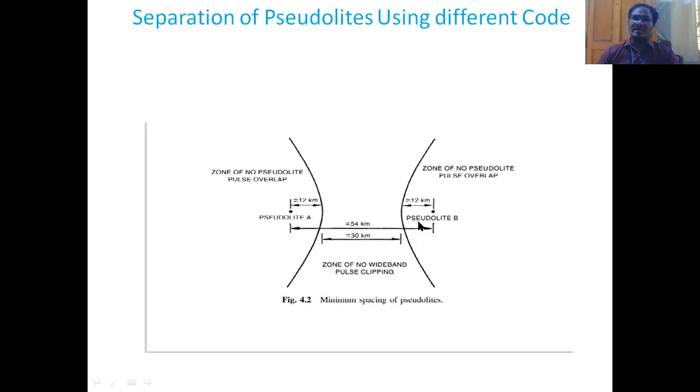So there is no chance of any interference. This is how the signal blockage problem is avoided by usage of the pseudo satellites, and this is the minimum separation required between the pseudo satellites if you are going for pseudo range measurements.